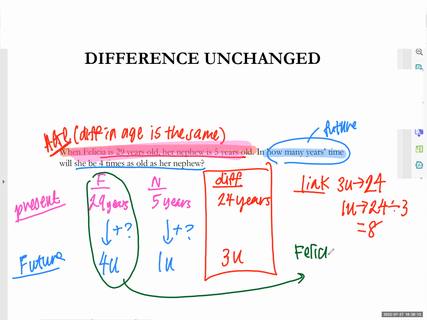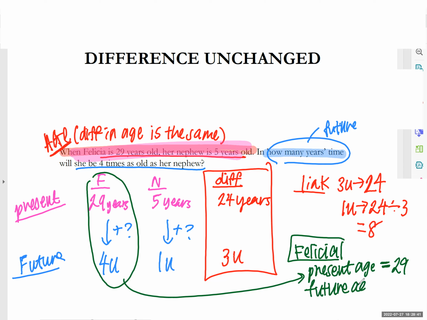For Felicia, do we know her age at the moment? How much is her present age? 29. Okay, and what else can we find? Yes, we can find her future age. And what's her future age? 8 times 4. Why do we take 8 times 4? Because 1 unit is 8. Very good.